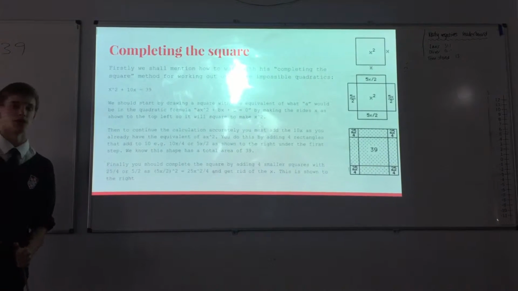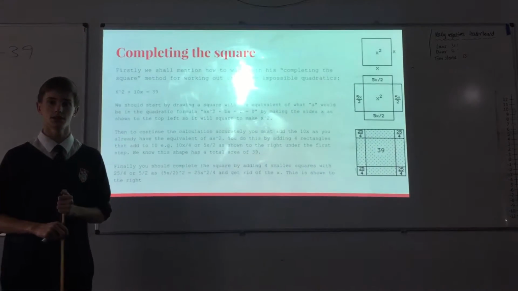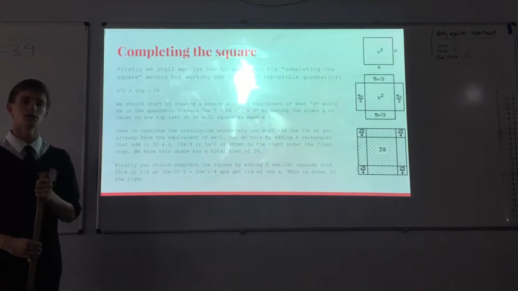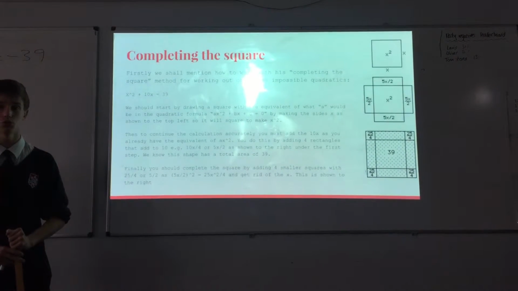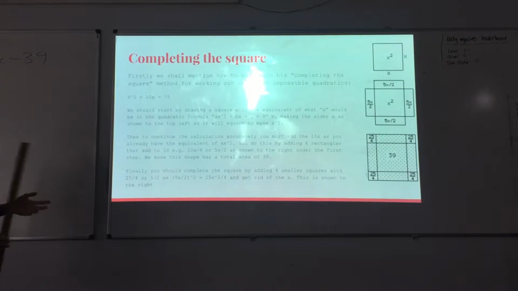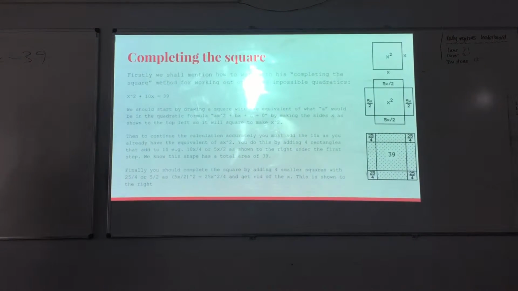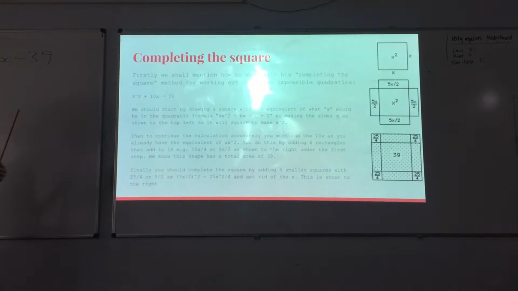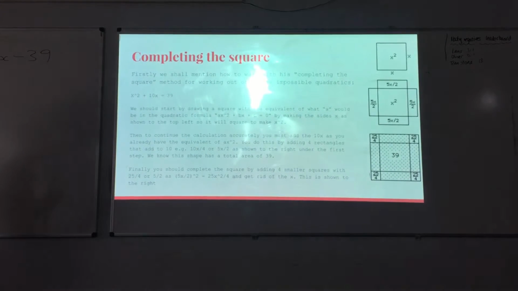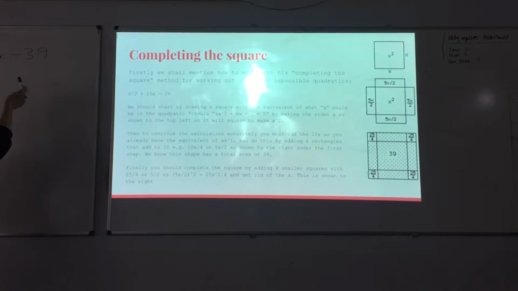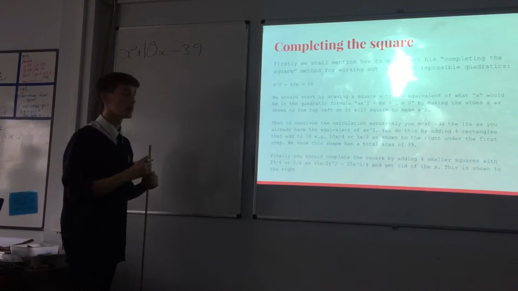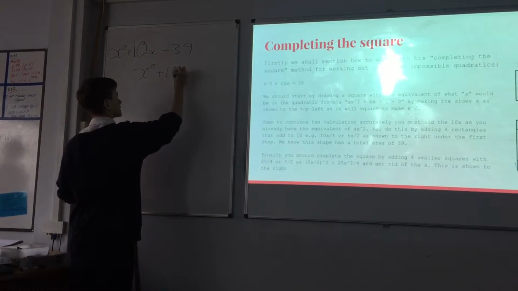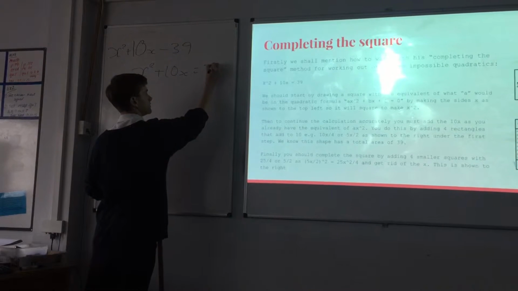One of his most famous methods was a method for completing the square, which enabled people to find out what x was in otherwise impossible quadratics. Now, he showed this within his book using the equation of x squared plus 10x minus 39 equals 0 overall. So, firstly, we would switch the minus 39 over to the other side of the equation, which would give us x squared plus 10x equals 39.